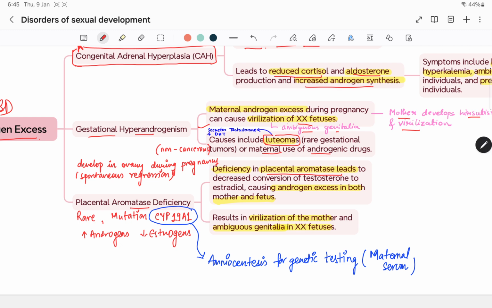Placental aromatase deficiency is a rare condition, and the mutation is generally in the CYP19A1 gene, which can be assessed by amniocentesis during genetic testing or by maternal serum. In this deficiency, you can see increased androgens and decreased estrogens. Because of increased androgens, virilization will be there, and decreased estrogen. So virilization and ambiguous genitalia can be seen.